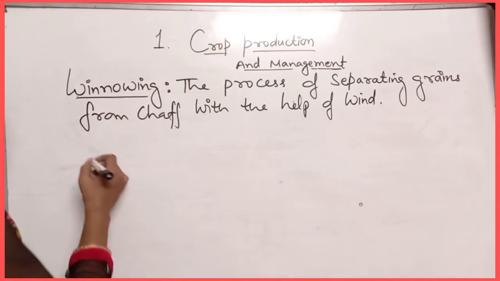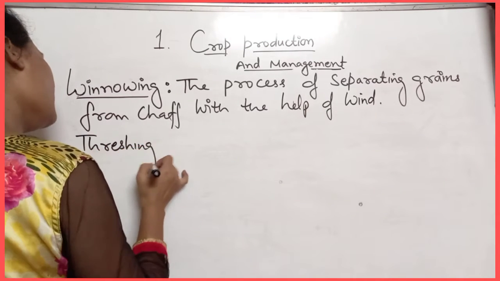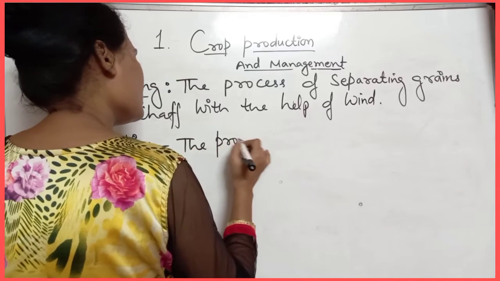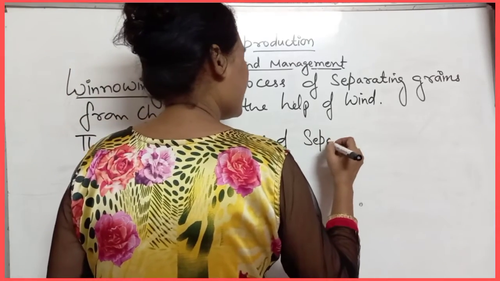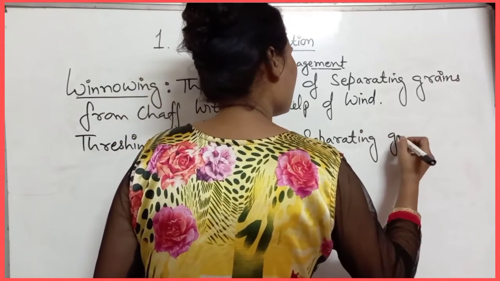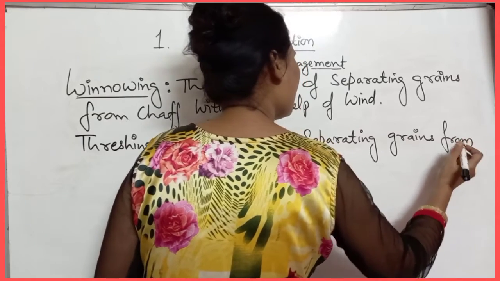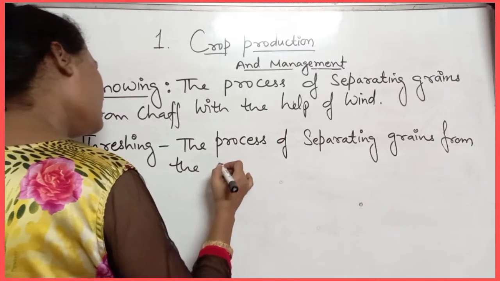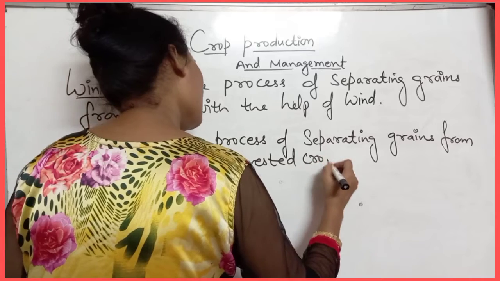So you can write threshing, the process of separating grains or seeds from the harvested crop.